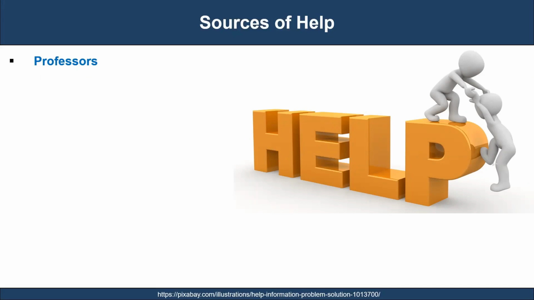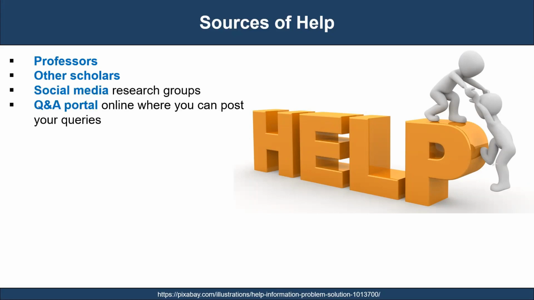It is very important to identify the sources of help who can accelerate your research activities, writing process, and boost your paper quality. You may reach out to professors and other scholars working in the same field in your department. You can post your queries on social media research groups such as ResearchGate. You can also post your questions on other online Q&A portals where you can connect with active researchers.